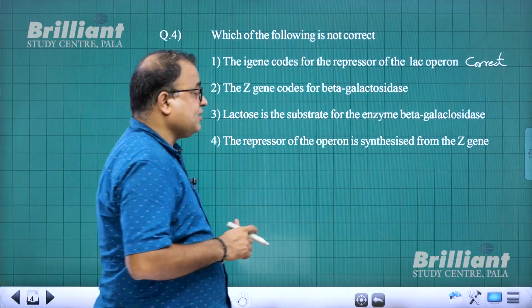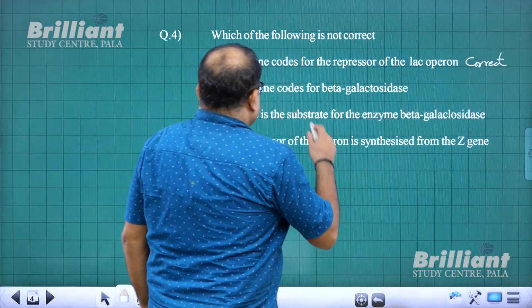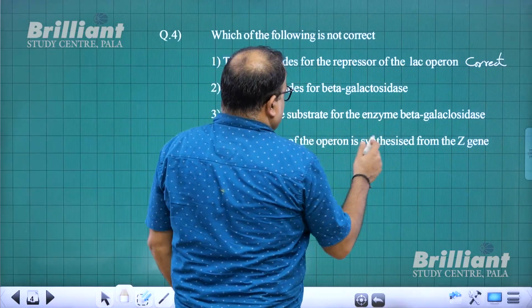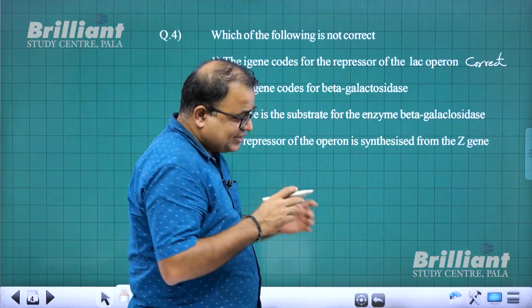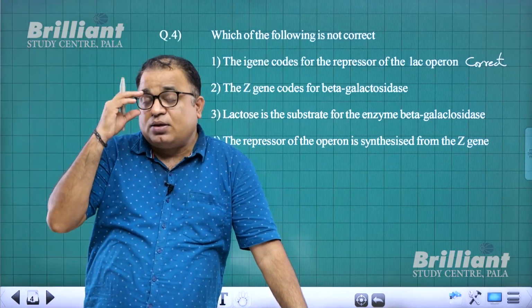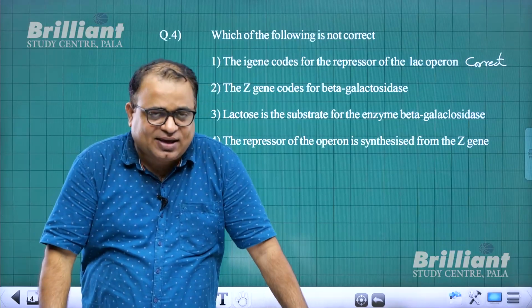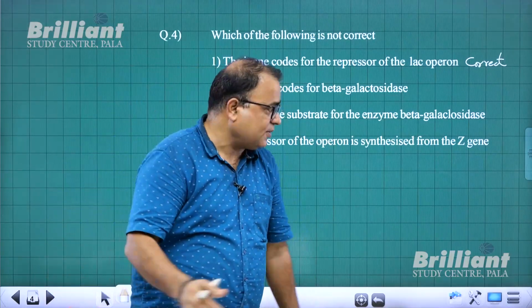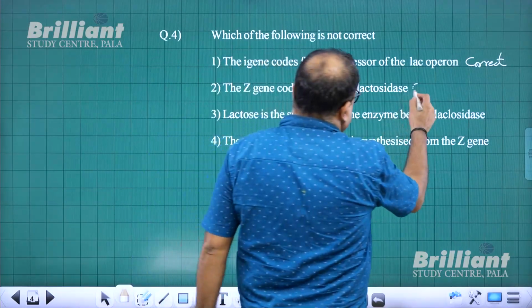Let me go to the next statement. The Z gene codes for beta-galactosidase, correct. Lac-Z codes for beta-galactosidase, lac-Y for permease, and lac-A for transacetylase. So this statement is also correct.